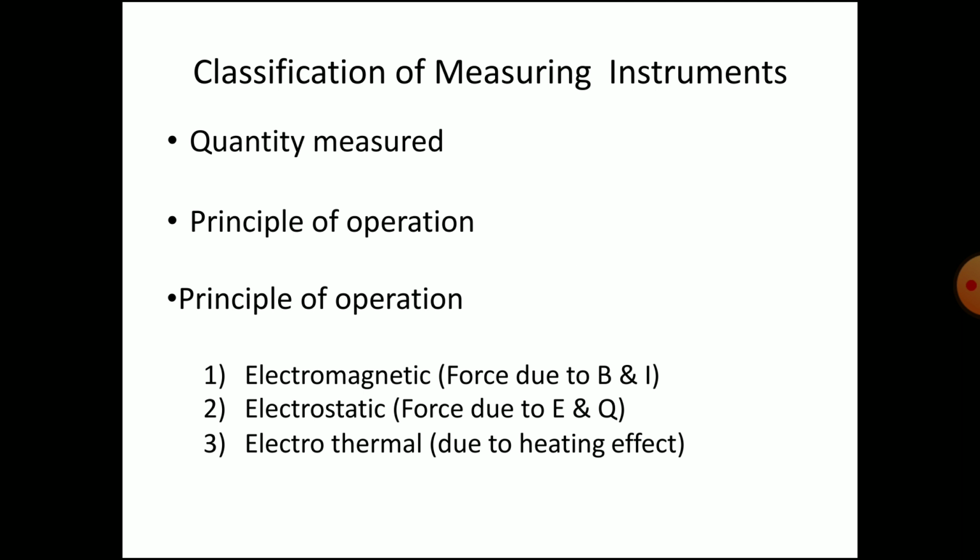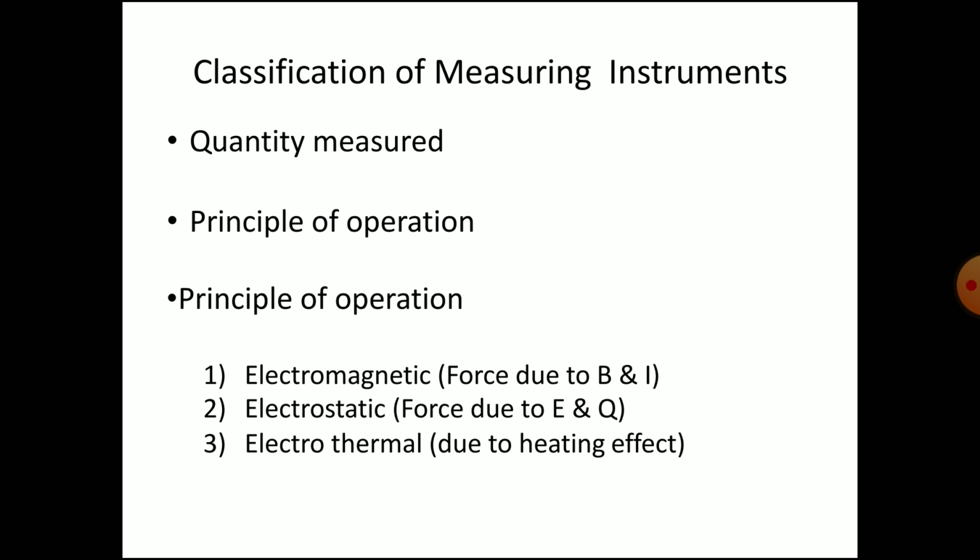So classification of the measuring instrument is based on the quantity which is to be measured, means measurand. Let me repeat, measurand is nothing but the quantity which is to be measured. The principle of the operation like attraction, repulsion, moving coil, moving iron, induction. So on the basis of the principle of operation, there are three different categories.